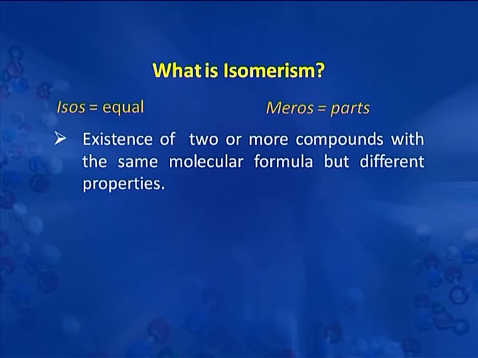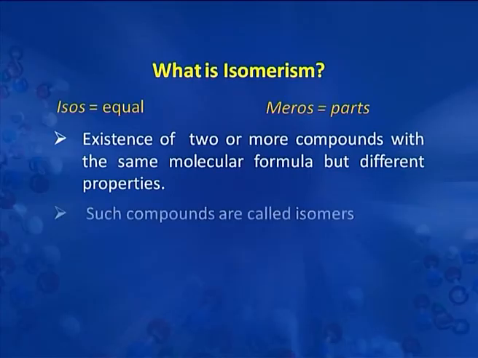So isomerism is defined as the existence of two or more compounds with the same molecular formula but different properties. Because if they show the same properties and the same molecular formula, it means it is the same compound. So they become different due to some sort of difference in the arrangement. Such compounds are called isomers.